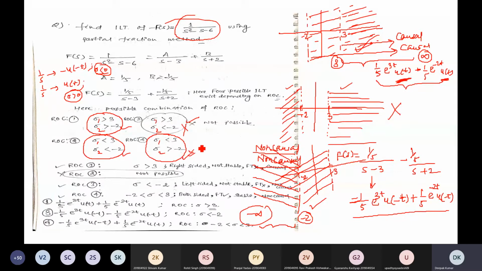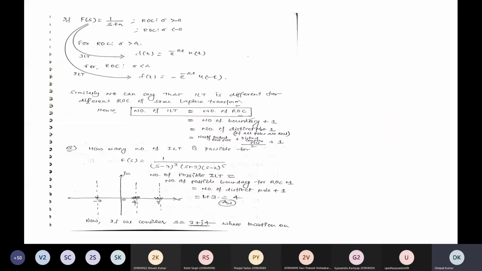Check this fourth region of convergence by yourself. Now you should be able to understand all these things. So here one conclusion you can draw, that the total number of inverse Laplace transforms that will exist will equal the total number of regions of convergence. That will equal the total number of boundaries, the total number of separations plus 1. That will also equal the total number of distinct poles plus 1.